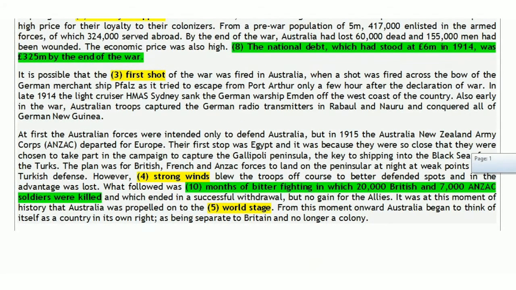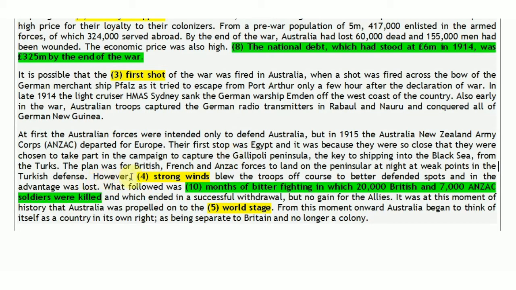Fourth paragraph. At first, Australian forces were intended only to defend Australia, but in 1914, the Australia-New Zealand Army Corps, Anzac, departed for Europe. Their first stop was Egypt. And it was because they were so close that they were chosen to take part in the campaign to capture the Gallipoli Peninsula, the key to shipping into the Black Sea from the Turks. So definitely the Turks are defending the Gallipoli Peninsula.